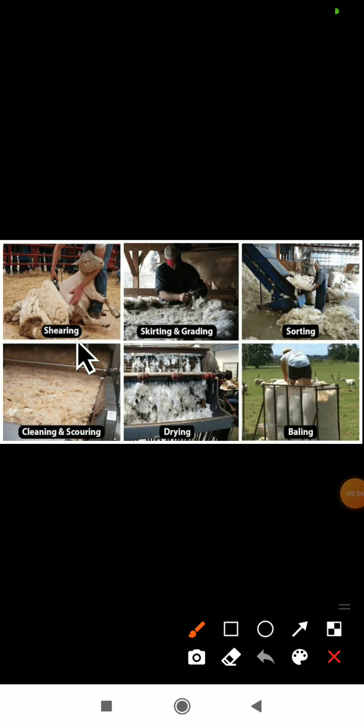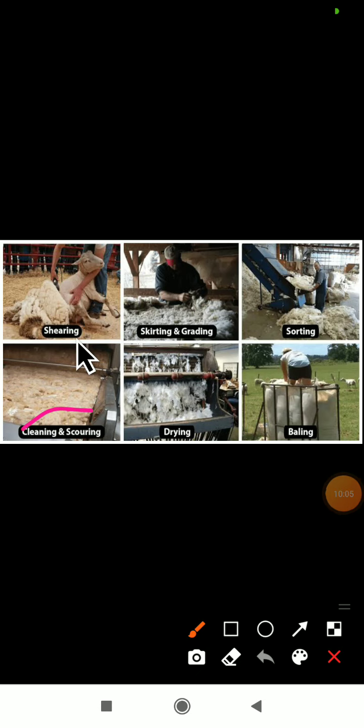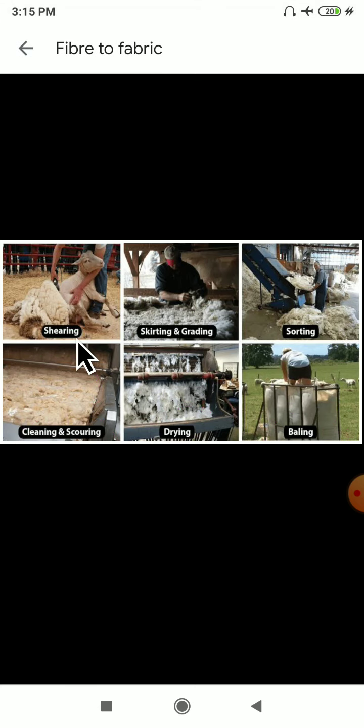After that, they will grade it. Sorting is nothing but separating. After separating, they will clean it. This is the cleaning process. After cleaning, they will dry it. This is the drying process. They clean it in water, so it will be wet, so they will dry it. After drying, they will pack it in this manner, baling. This is the process of wool.